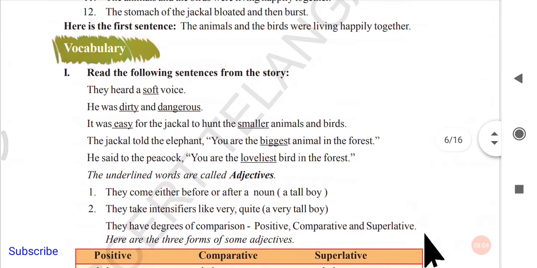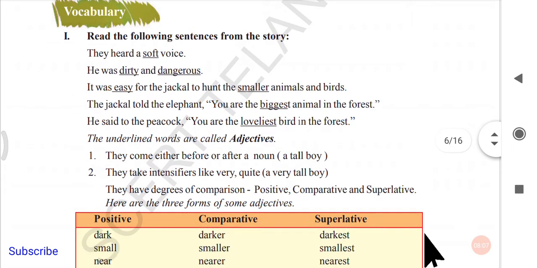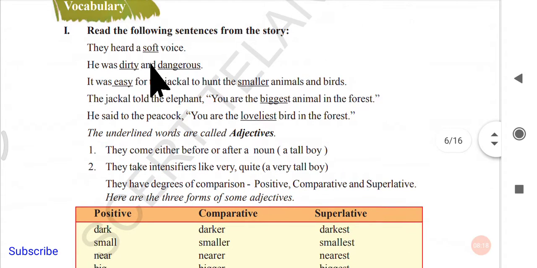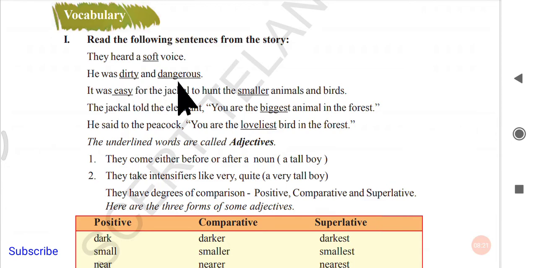Next, we have vocabulary here. Read the following sentences from the story. They heard a soft voice. Soft is underlined here. Next, he was dirty and dangerous. Dirty and dangerous are underlined. Next, it was easy for the jackal to hunt the smaller animals and birds. Here, smaller is underlined. Next, the jackal told the elephant, "You are the biggest animal in the forest." Biggest is underlined here. Next, he said to the peacock, "You are the loveliest bird in the forest." Loveliest is underlined.